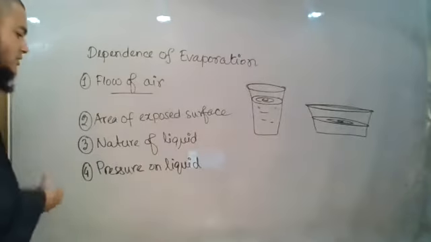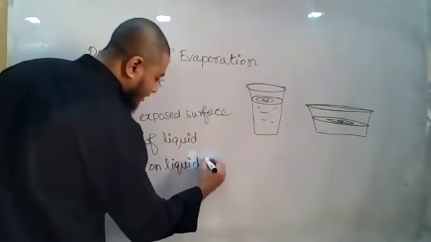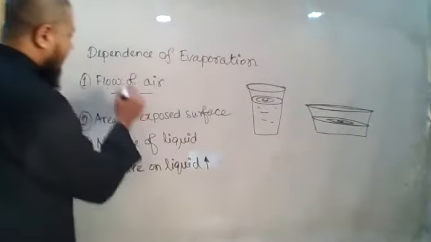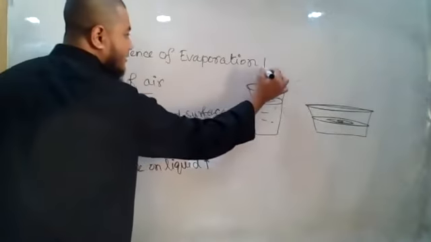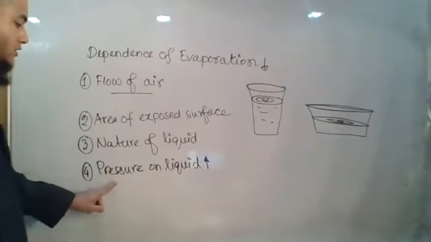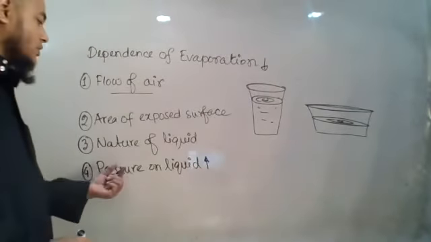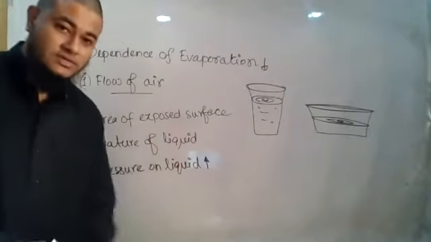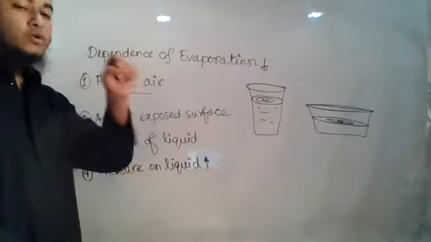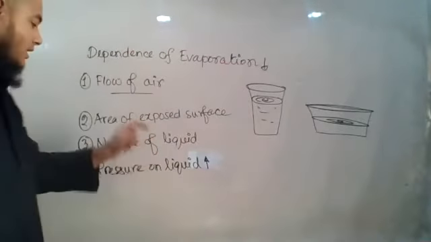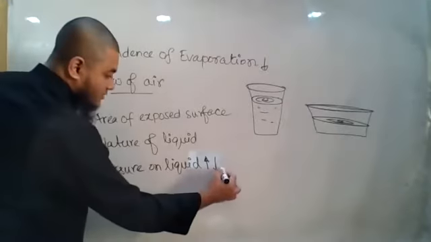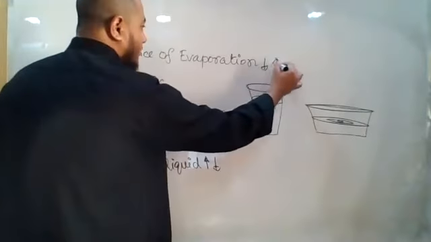Very important for MCQ. If the pressure increases, the evaporation will decrease. Remember, opposite relation, very important for MCQ. If the pressure on the liquid increases, then the evaporation rate will decrease. And if the pressure on the liquid decreases, then evaporation will increase.